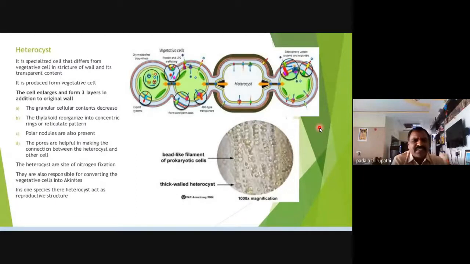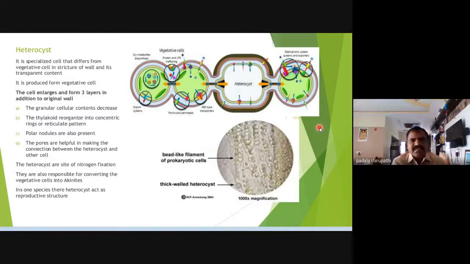So that's why, when observed under the microscope, we can very easily identify whether the heterocyst cells are intercalary, terminal or basal in the trichome or thallus of Anabaena, by the use of pigments. The vegetative cell is green or blue-green in color. The heterocyst does not contain any pigments, so colorless cells are present among the vegetative cells. The heterocyst also looks yellowish because some carotenoids are present inside it.